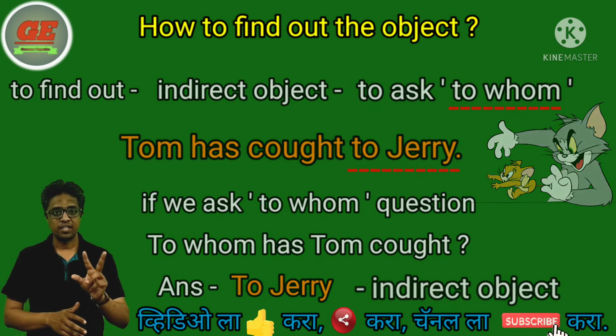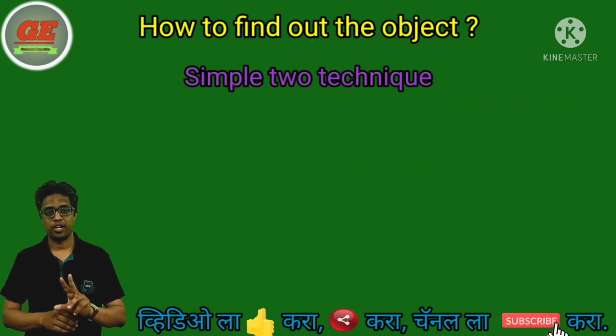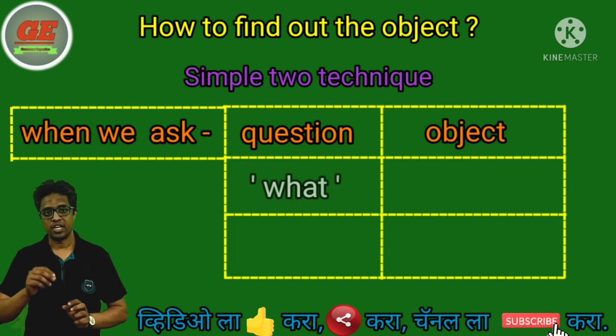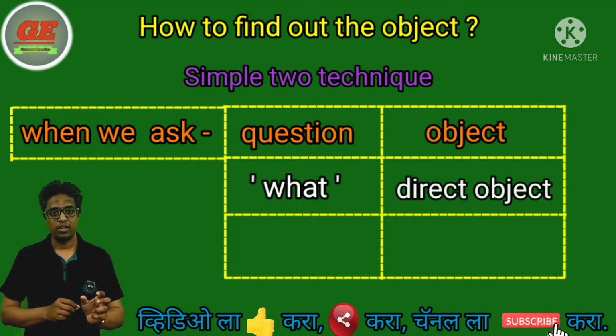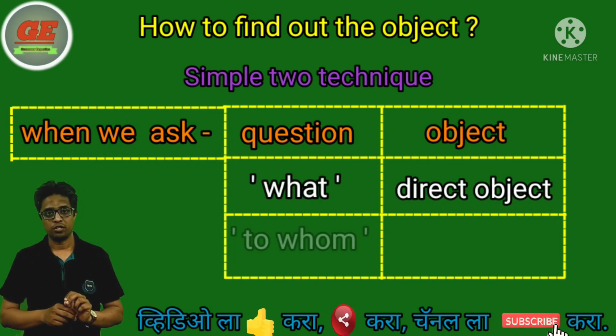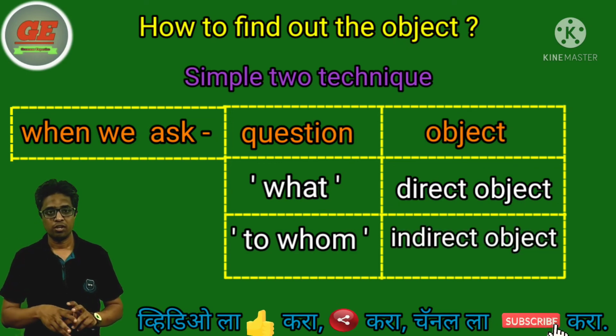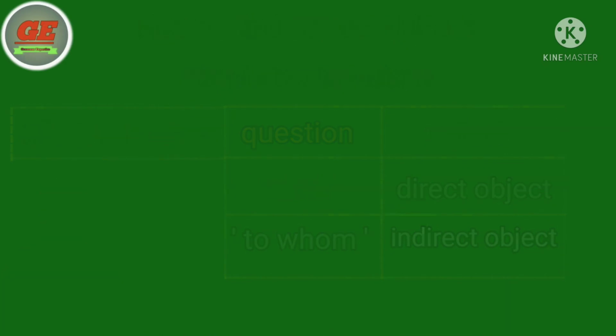So these are the very simple two techniques to find out the object. When we ask the what question, we will get the direct object, and when we ask the to whom question, we will get the indirect object. So that's about the direct object and indirect object. These are the two types of object.